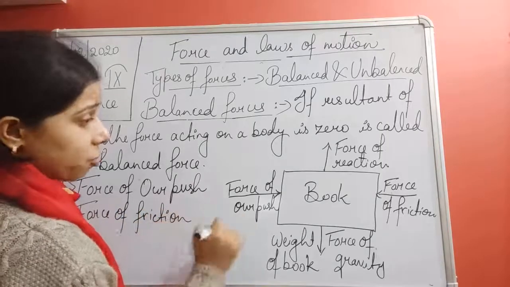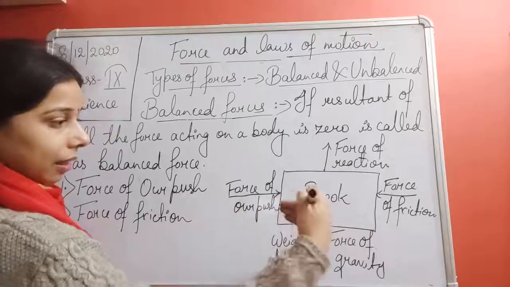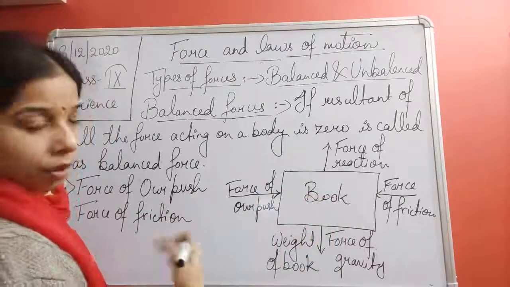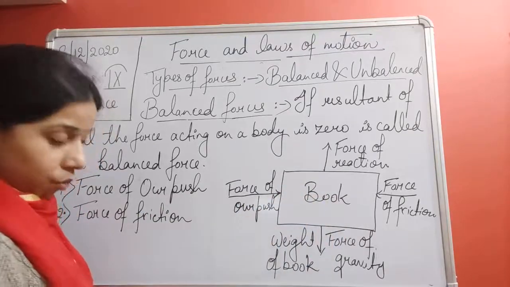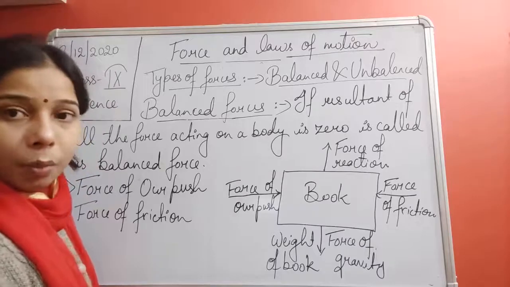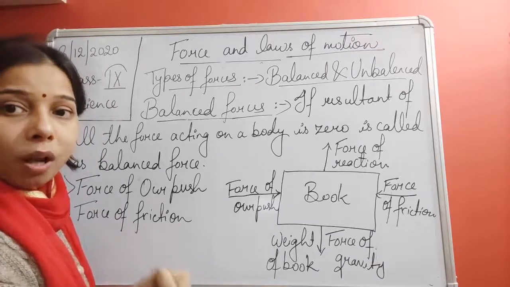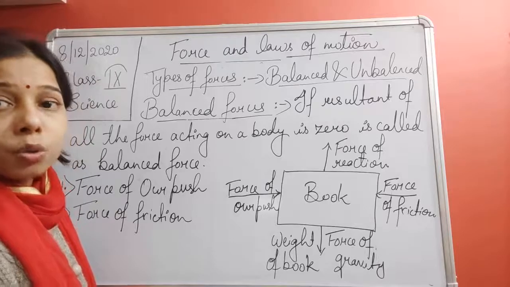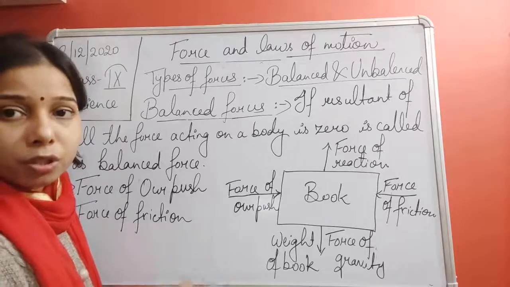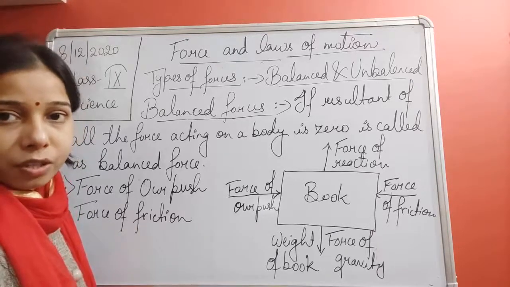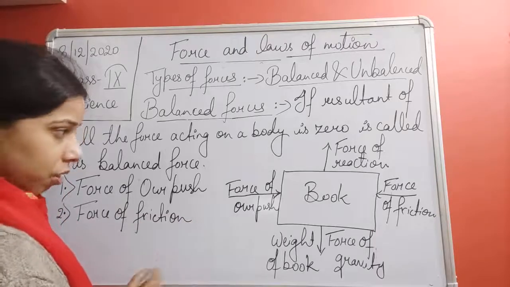That is acting in the backward direction. Okay. You know that if an object is moving on the ground or anywhere, a force of friction will always act just opposite to the direction in which the body is moving. So the force of friction is also there.